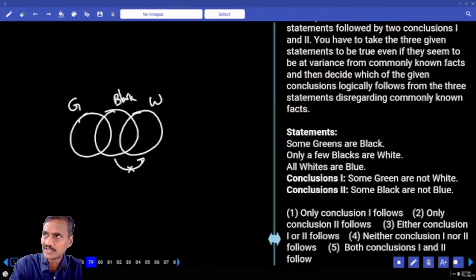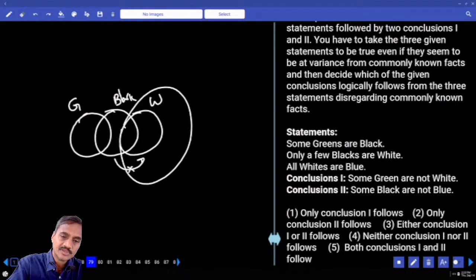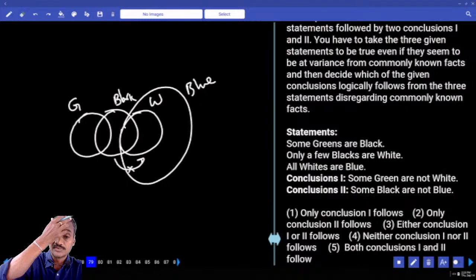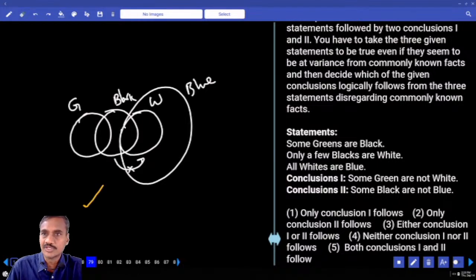This entire black cannot be a part of white. And this entire white is a part of blue. Entire white is a part of what? Blue. And some green are not white. Some green are not white as of now. These are no green is white. Some green are not white is true.